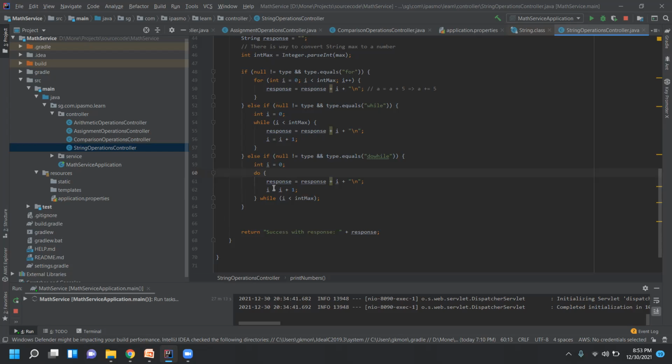So what is the difference between this while loop and this one? Here the assignment is already done. At any point of time, it will enter into this loop at least one time. It will get inside this do block, process this, and after processing, it will check this condition. If this condition is successful, then it will go to the next iteration. Otherwise, it will exit from here. This is a do while implementation.